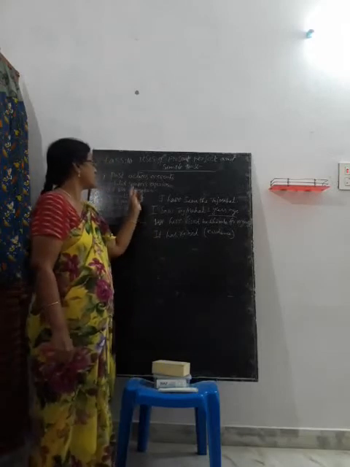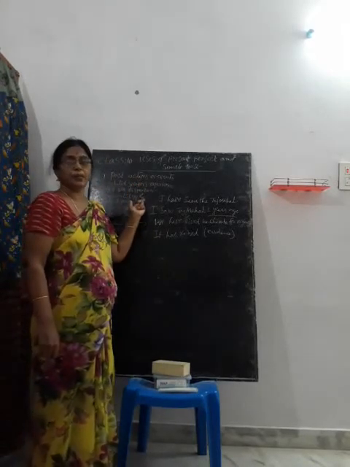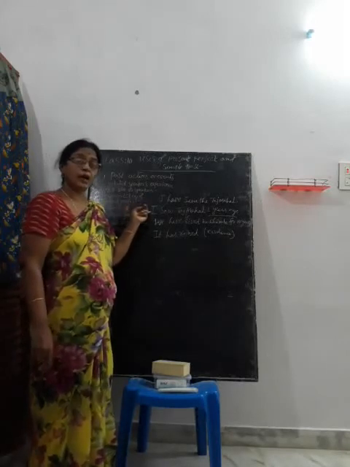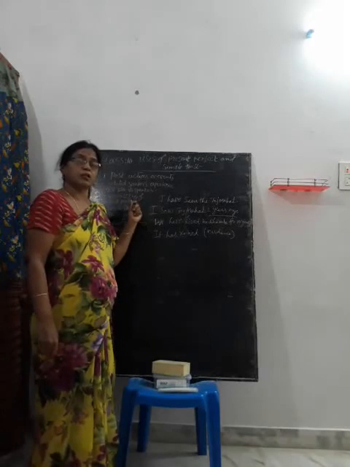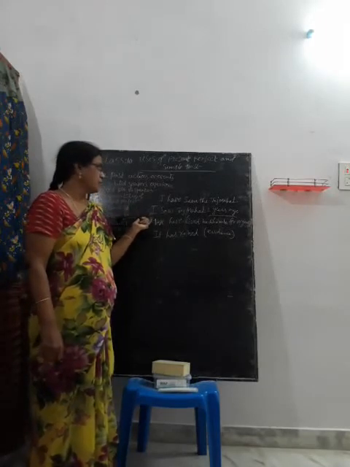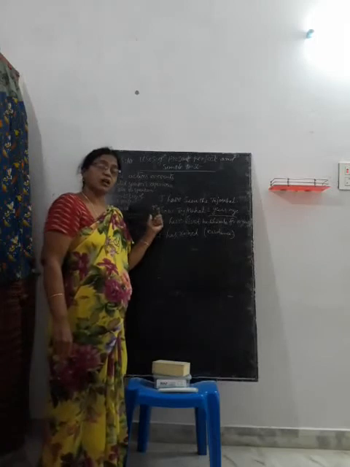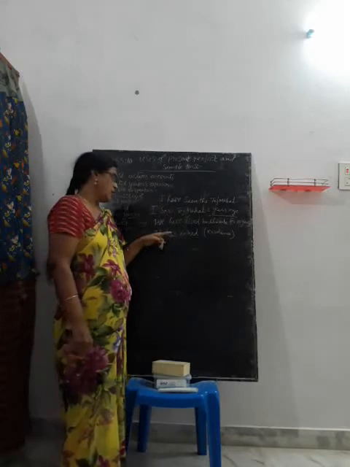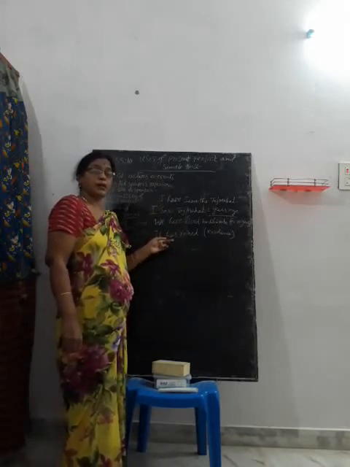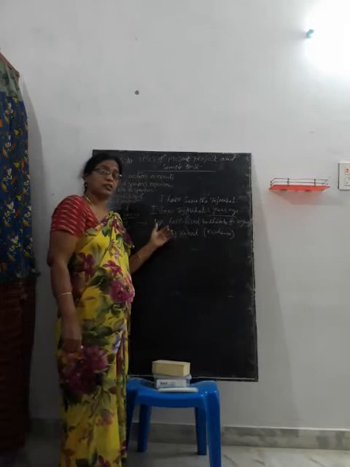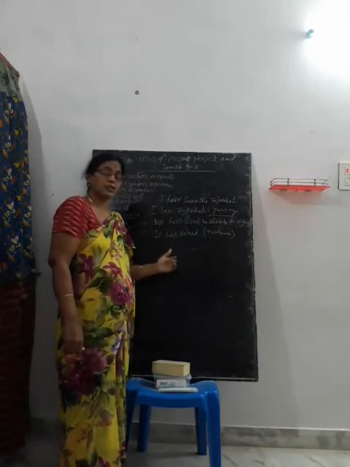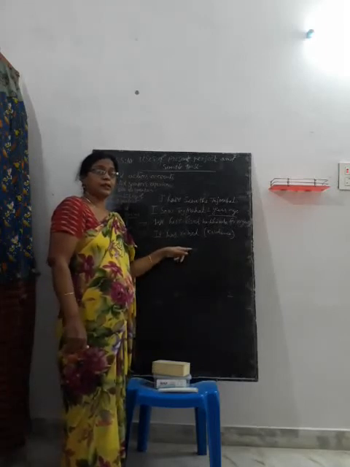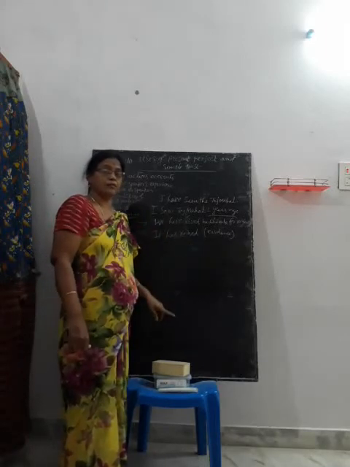Uses of present perfect. Number one, action is completed in the past but time is not mentioned, we use present perfect, and it is still in the speaker's mind. That is also called experiential use of present perfect. Second one, action starts in the past and continues in the present, we can use present perfect. And third one, resultative use or evidential use of present perfect. The action is completed in the past but we can show the result in the present, we use present perfect. It has rained, evidence, look, the ground is wet.